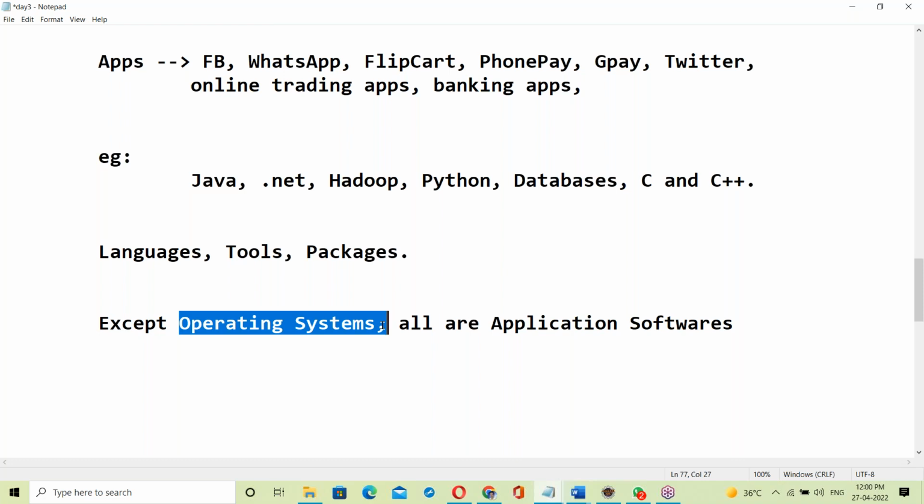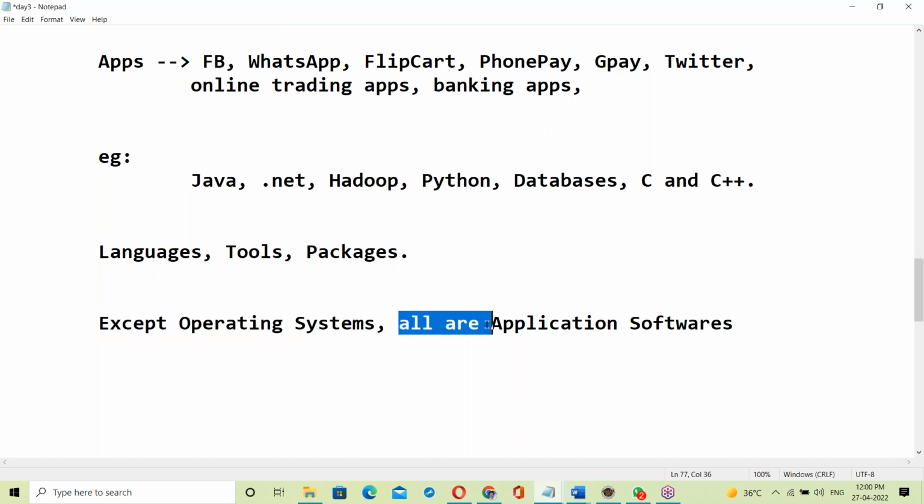Windows is an OS, Linux is an OS, Unix is an OS, Mac. These are operating systems: Mac OS, Linux OS, Unix OS, Windows OS, Solaris OS, and next IBM AIX. There are different operating systems. Except operating systems, all are application software.